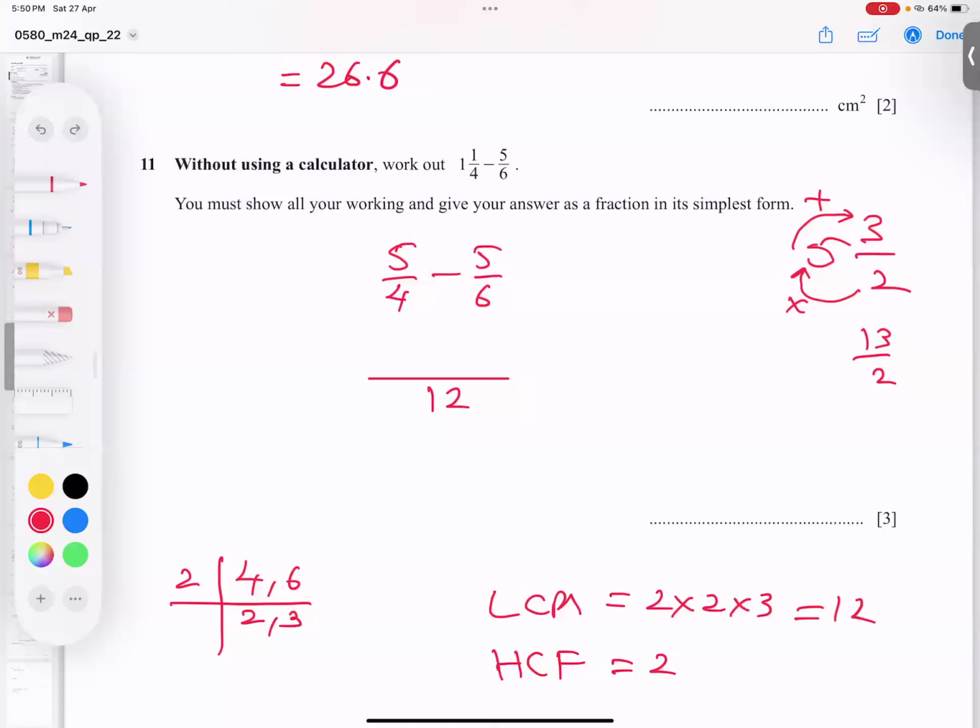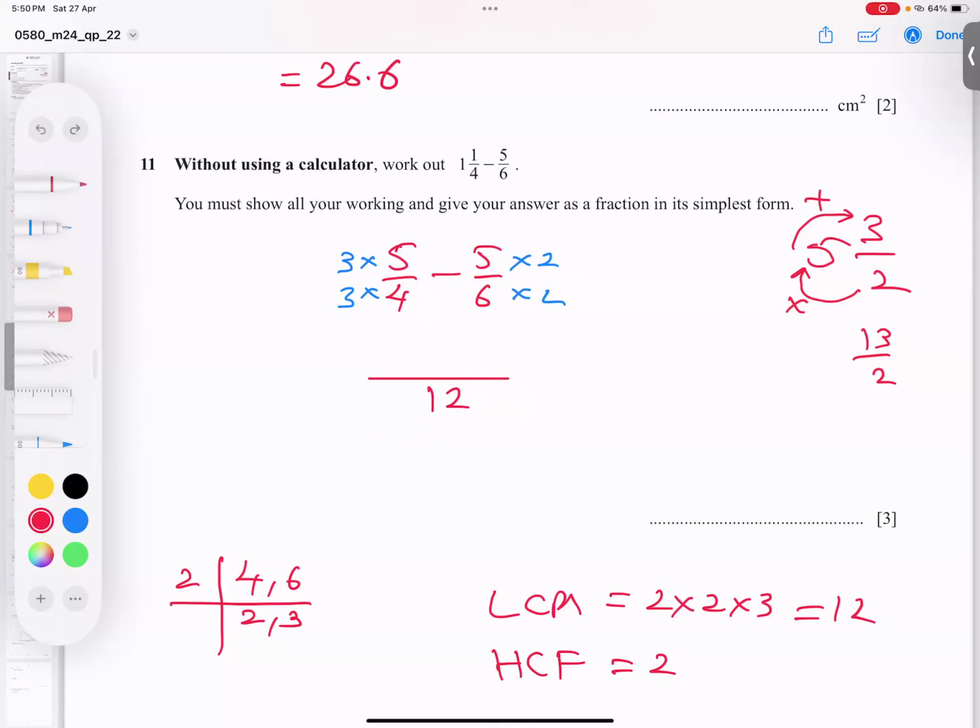So after this, students, you know it very well. 4 into what gives you 12? So 4 3s are 12. So 3 multiply up and 3 multiply down. I hope you got my point. And 6 multiply what gives you 12? 2, so 2 up and 2 down. And I think it's clear.